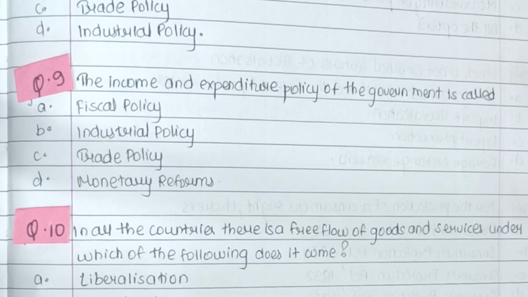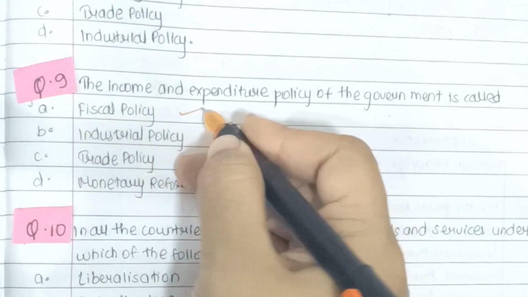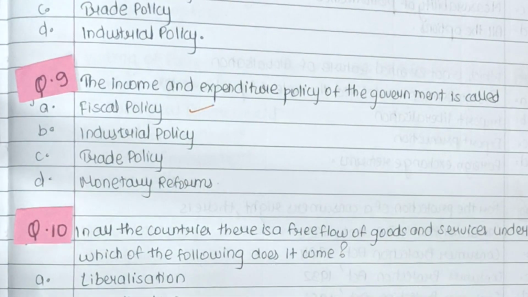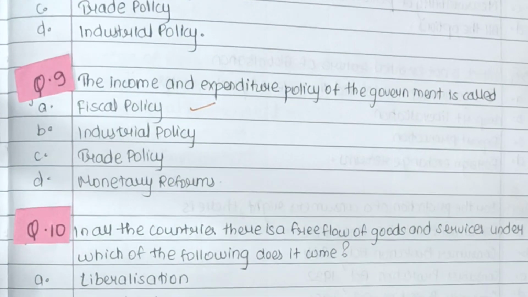So moving on to the next question. The income and expenditure policy of the government is which of the following? So here the right answer is fiscal policy. So students, we should know the difference between a fiscal policy and monetary policy. So monetary policy is by the RBI, the central bank, and fiscal policy is the policy by the government.